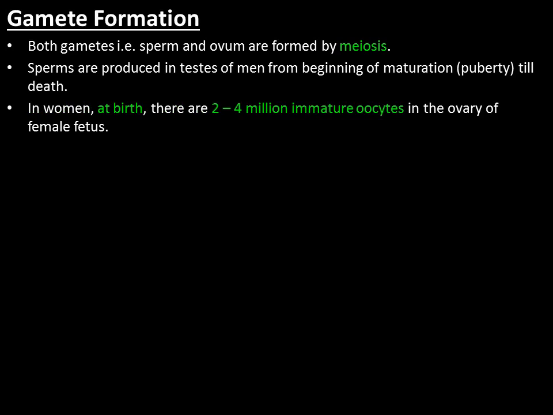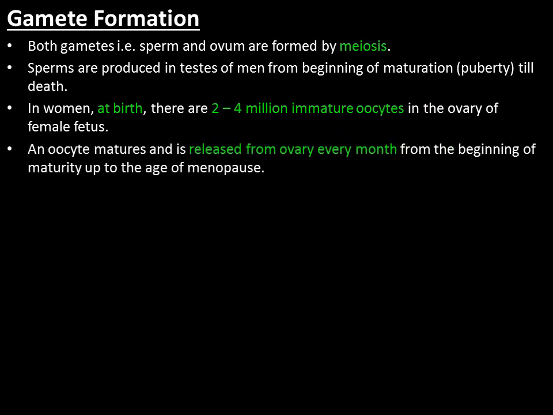But in women, there are about 2 to 4 million immature oocytes. कितने होते हैं? 2 to 4 million immature oocytes. It is already present at birth. Okay, when a baby girl is given birth, there is already presence of 2 to 4 million immature oocytes in the ovary. These oocytes mature and are released from the ovary every month from the beginning of maturity up to the age of menopause.